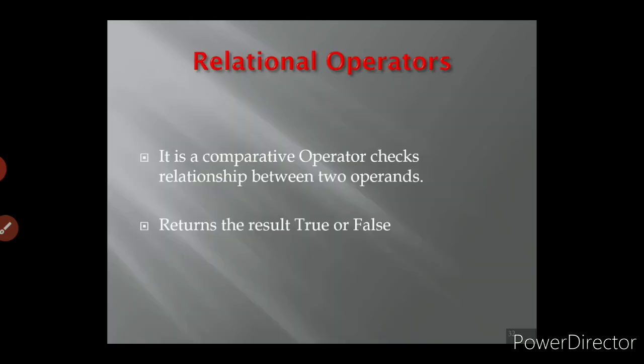The next one is the relational operators. What do you mean by relational operators? Relational operators compare the two operands, checking the relationship between them. So it is a comparative operator. Whether it is called a relational operator or comparative operator, it will check the relationship between the two operands. So what will be the output? If the condition is okay, it will give true, otherwise if the condition is false, it will give the false result.